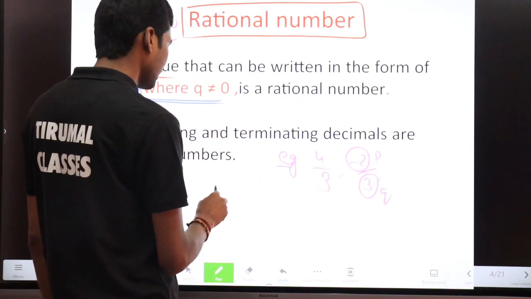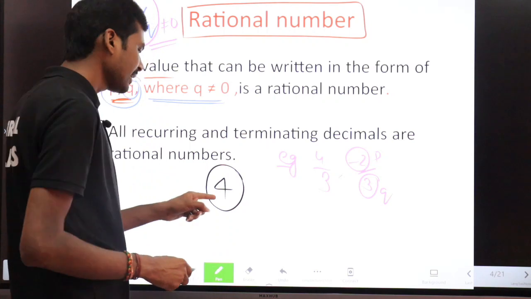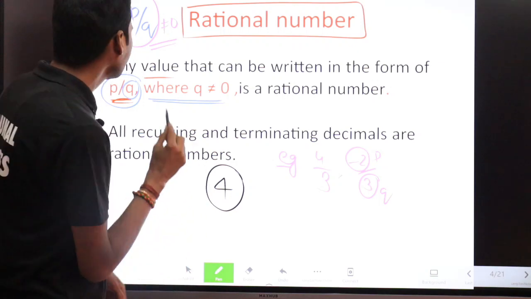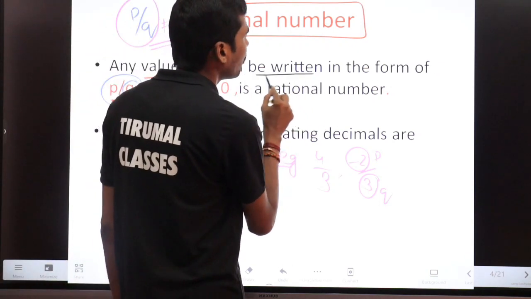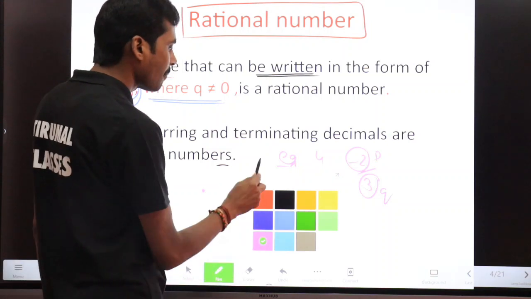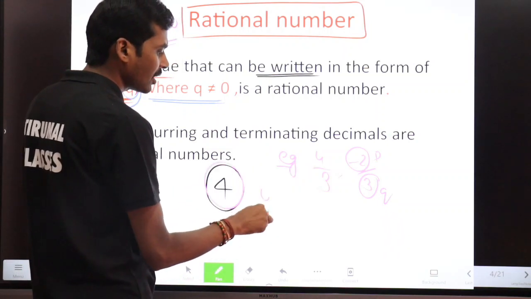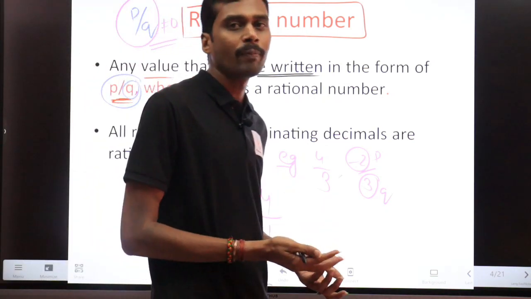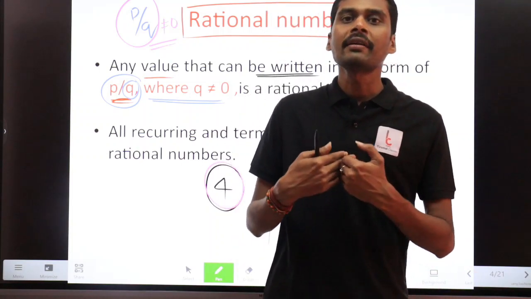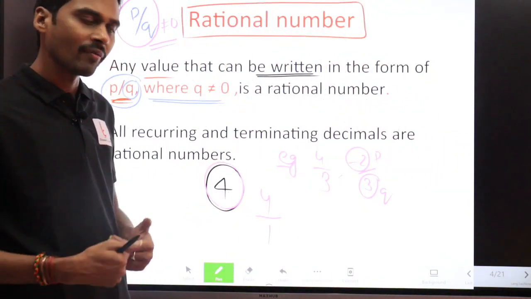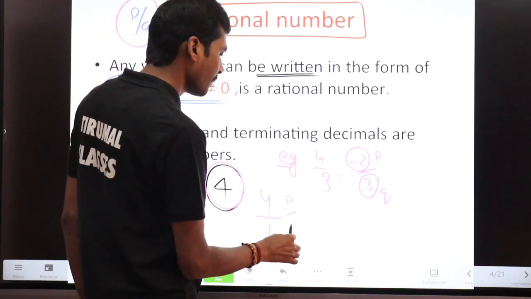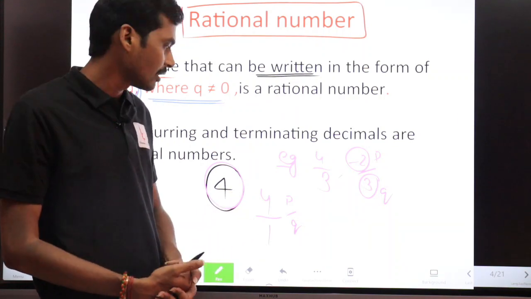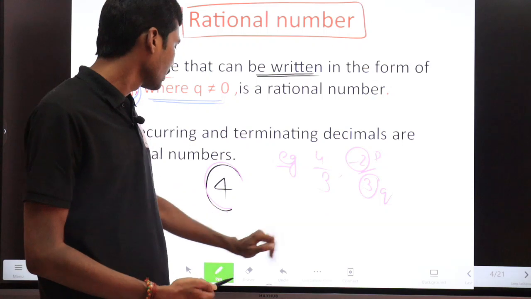Okay. And suppose I take the number 4. Can I say 4 is a rational number? Yes, of course, 4 is a rational number. See, here the definition is any value that can be written in the form of P by Q. Suppose I give 4, can I write 4 as 4 by 1? Yes, you can write 4 or 4 by 1, both are same, right? So you can write this number 4 as 4 by 1. So I write the number in the form of P by Q. If you can write any number in the form of P by Q, those numbers are called rational numbers. So I can say that 4 is a rational number.